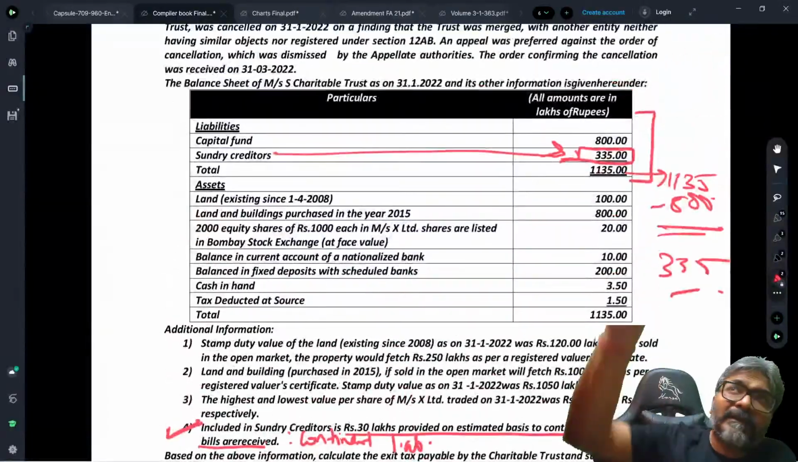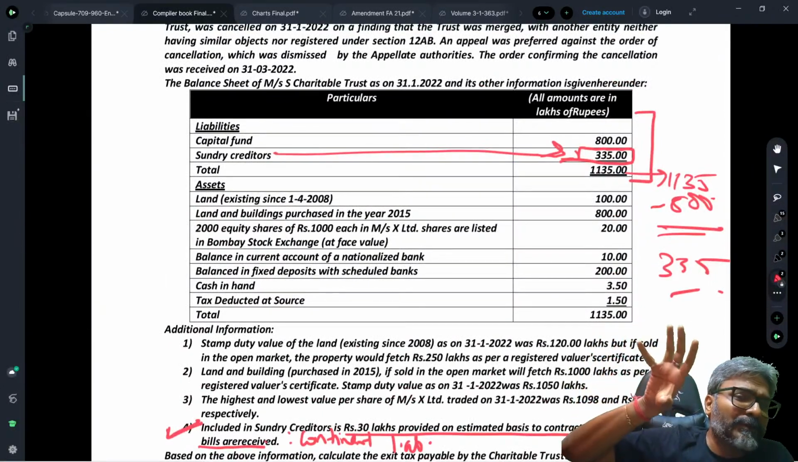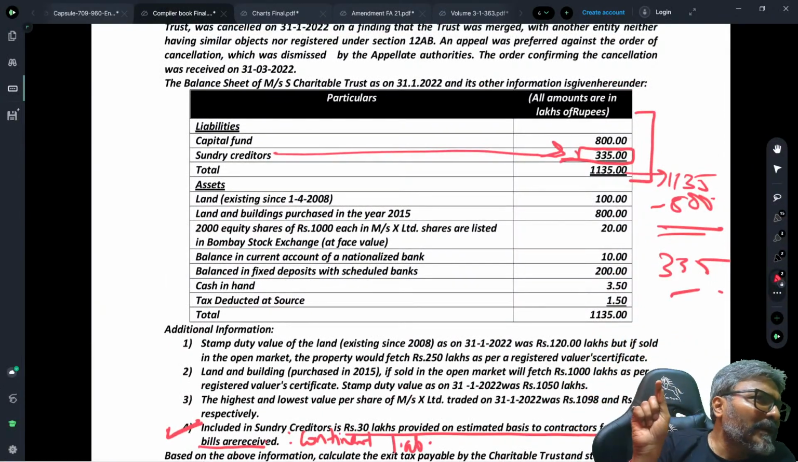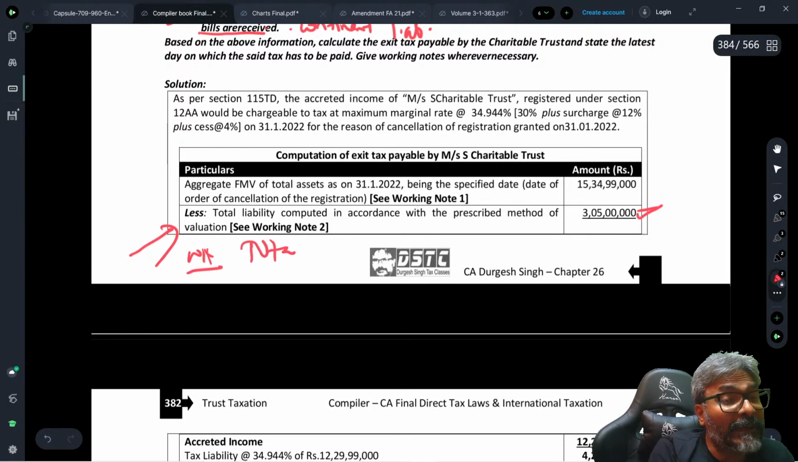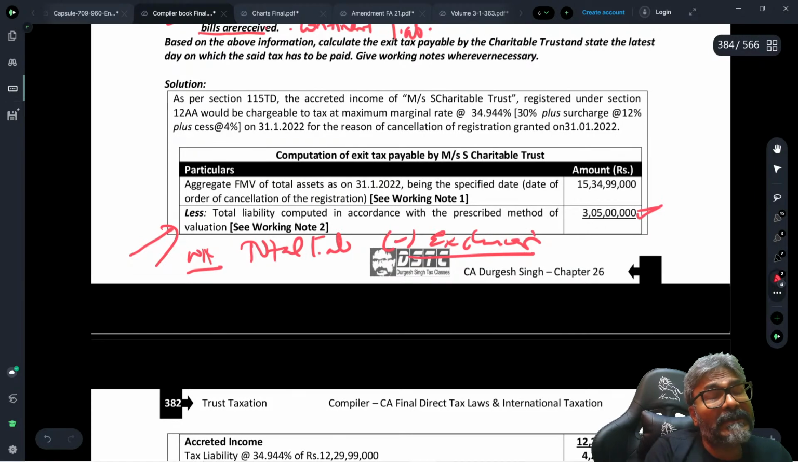If you are given a final full balance sheet as on the specified date, whenever you have to show the liability in your accredited income, in the working note of the liability you will have the total liability minus the exclusions. Total liability minus the exclusions. And what is there in the exclusions, students?